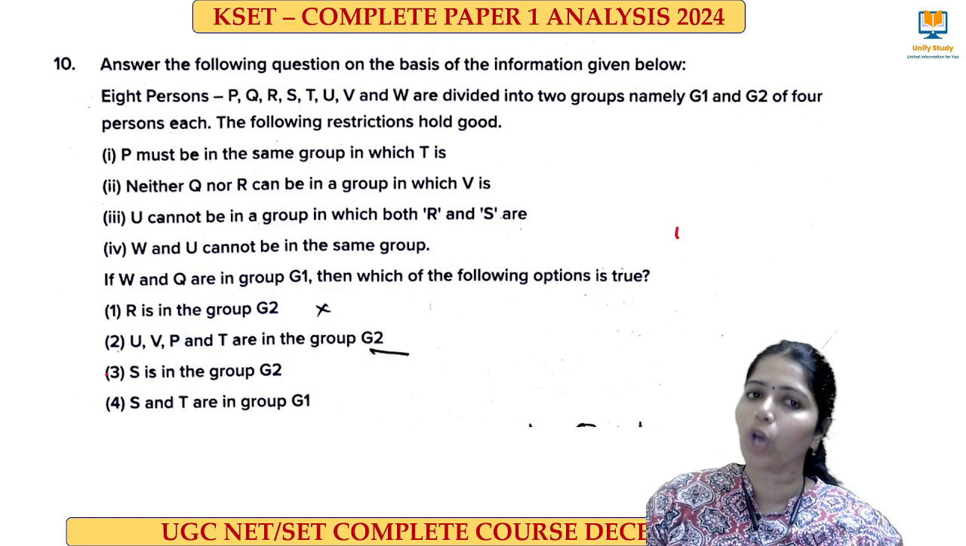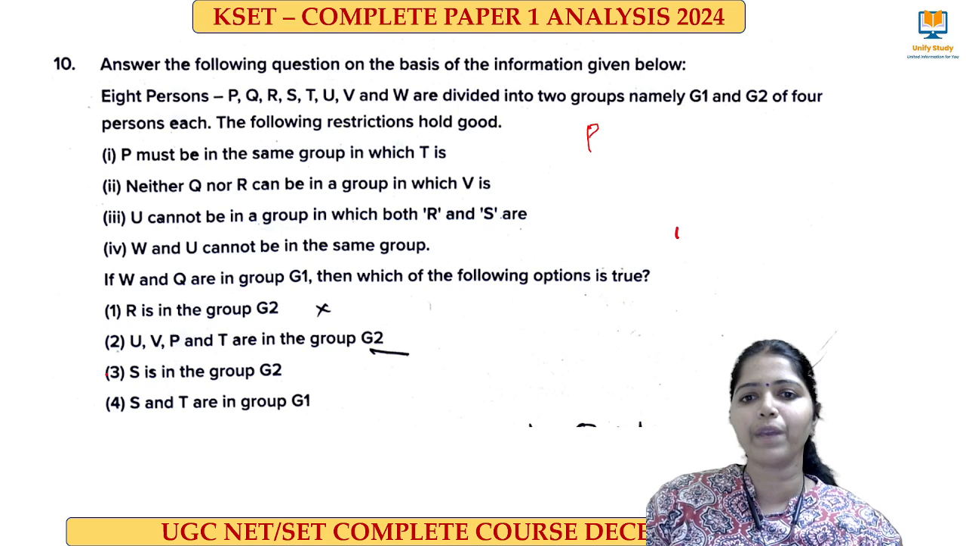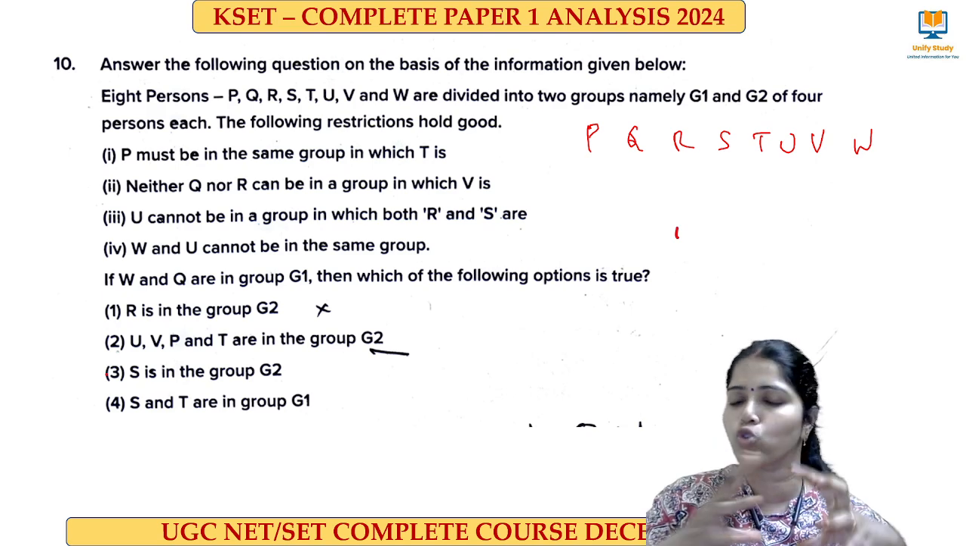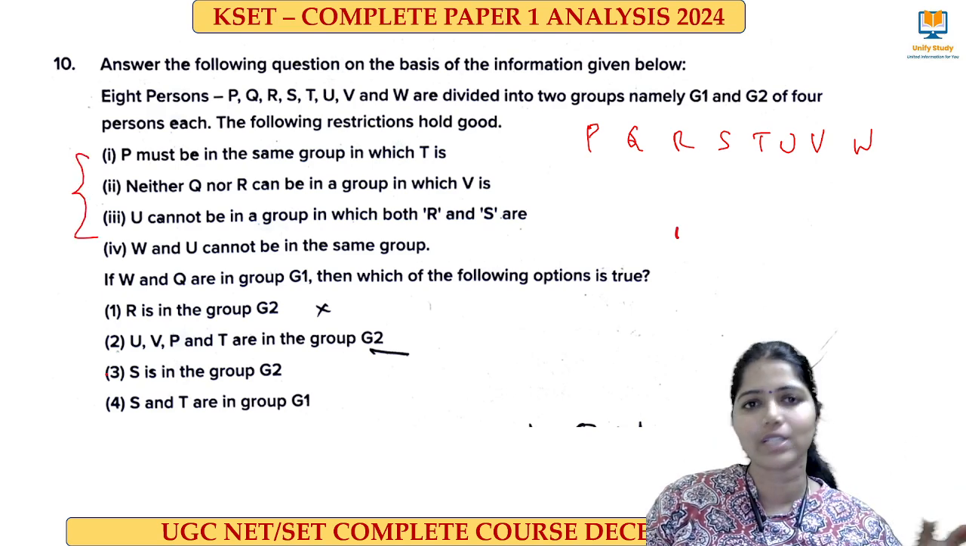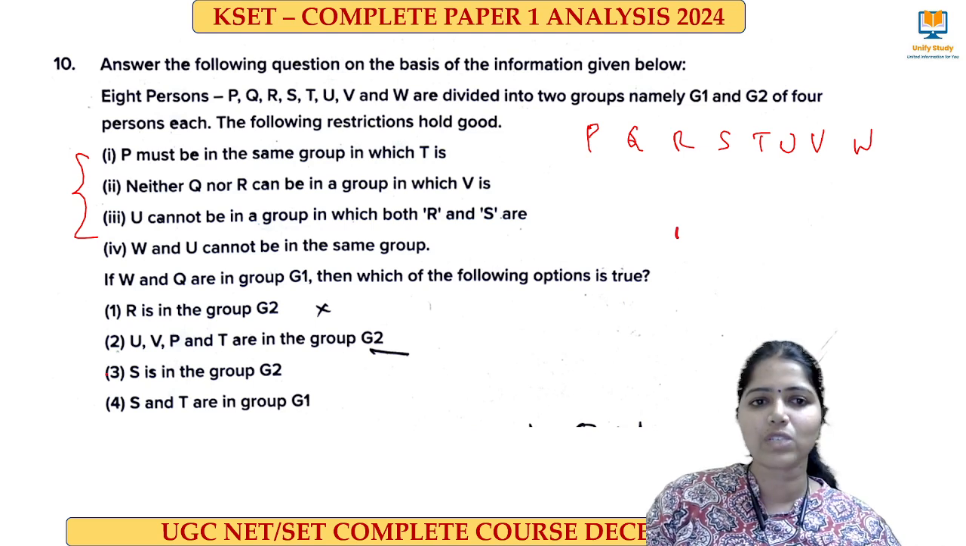Next, this question from logical reasoning. Here we have P, Q, R, S, T, U, V, W. 8 people are there and they have made it into 2 groups, Group 1 and Group 2. They have made some restrictions, and based on these restrictions we have to form the groups. What is the first one? P must be in the same group in which T is. P and T should be in the same group.